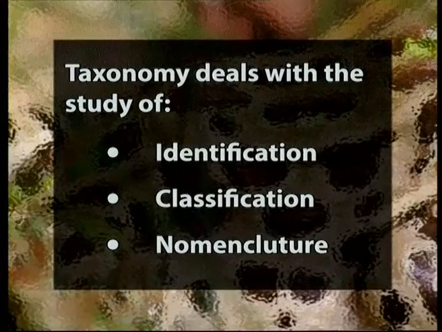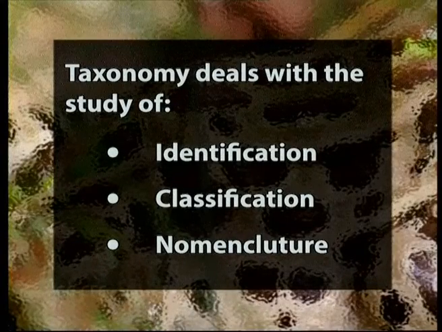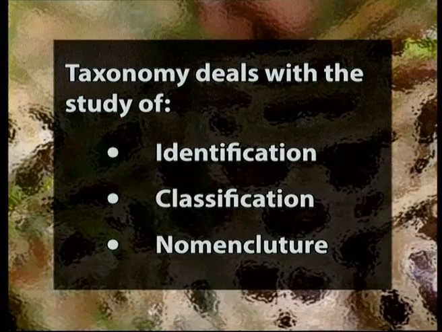The different fields of biology include taxonomy. Taxonomy is the branch that deals with the study of identification, classification and nomenclature of the organisms. There are 1.7 million organisms identified till date. There are 15,000 species that are added to this list every year. The different aspects of taxonomy are: first, you have to identify the organism.